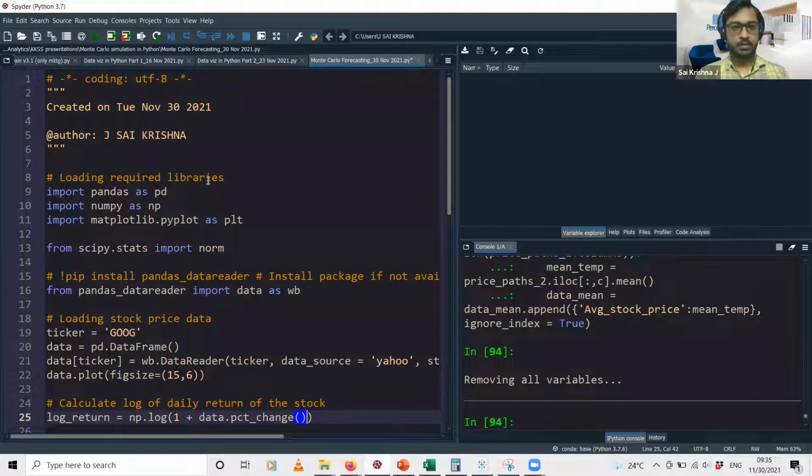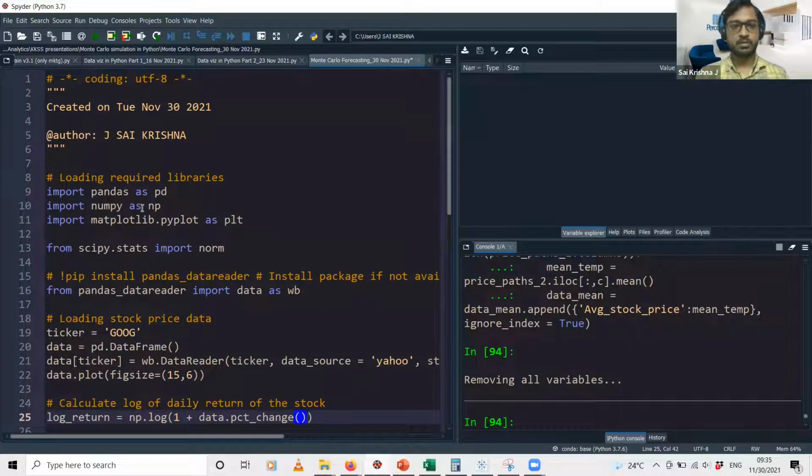Okay, so let me go to how to do this in Python. This code also I'll share with you at the end of the session. As always, the first step is to import the required libraries in Python. First we import the pandas library because we'll be working with data frames, and then the NumPy library because there are arrays involved in certain parts of the code.